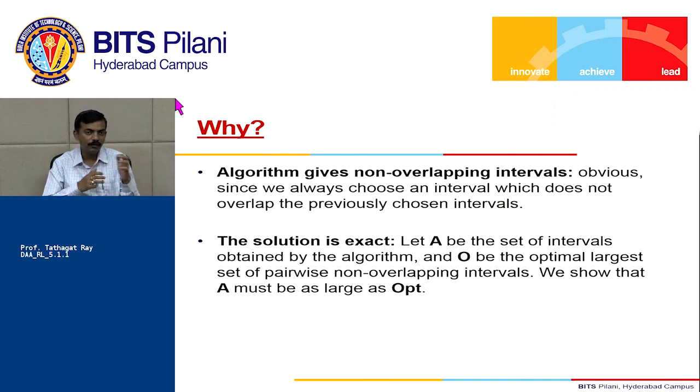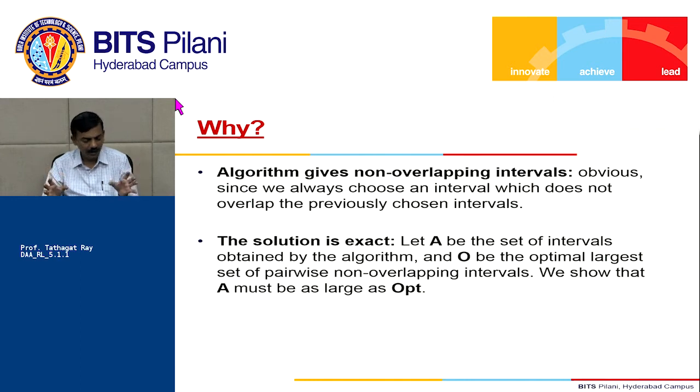Once you have chosen that one, you look at the remaining activities, those which are compatible with the already selected set of activities. Within them, you choose the one which finishes first, and you keep on doing this.